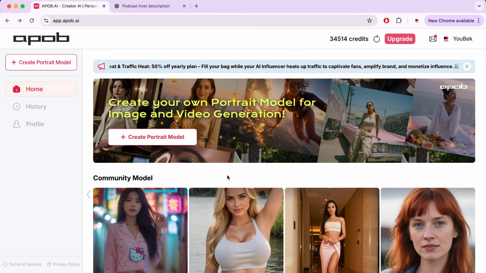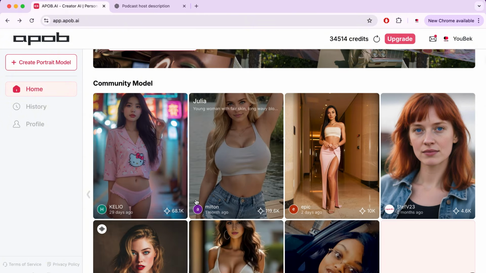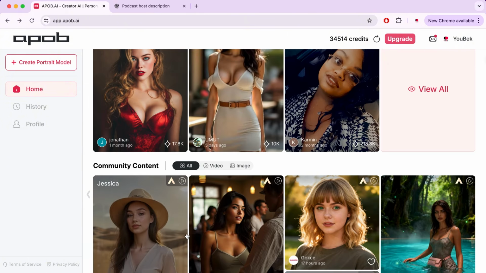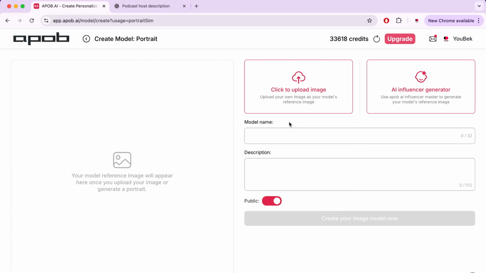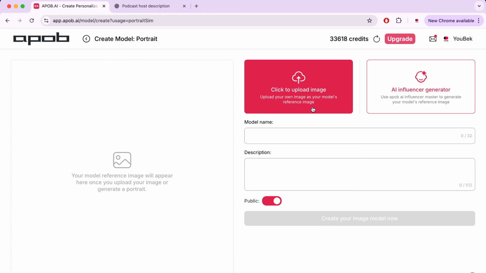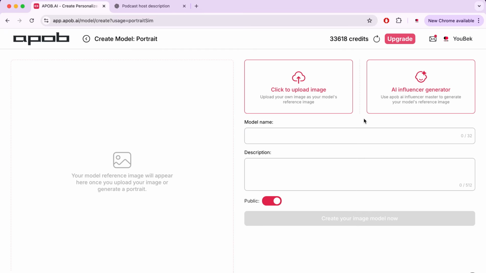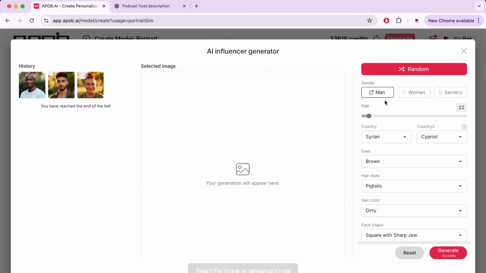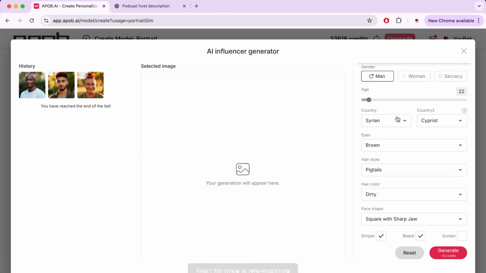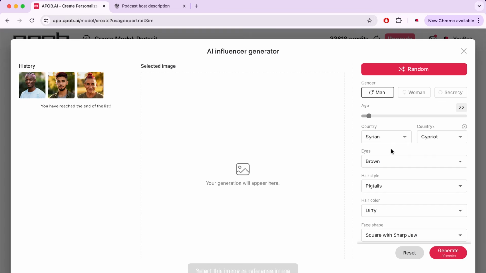Okay. When entering the website, you will find this interface. There are options to create the character or the video you want, either by choosing from the images or videos available on the site, or you can create your own image by clicking here. Here you will find two options: either upload a photo that will be used to create the character, or create your own AI influencer. Okay, I will choose to create an AI influencer now. The site will give us several options that will enable us to get the character we want. These options include gender, age, country, eye color, and so on. All these features will allow you to choose the exact character shape you want.